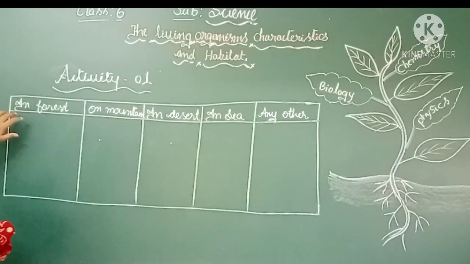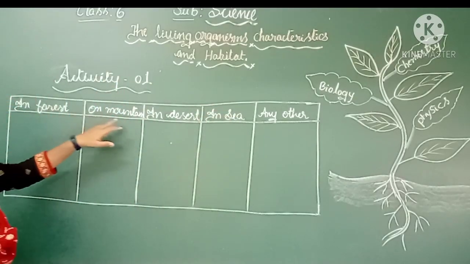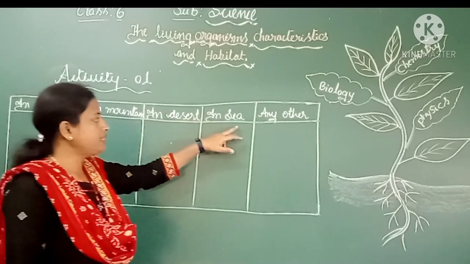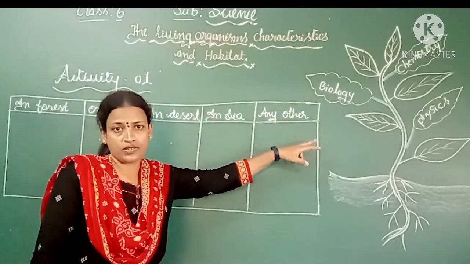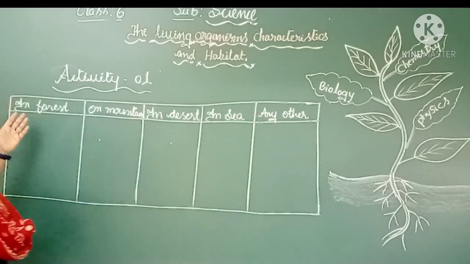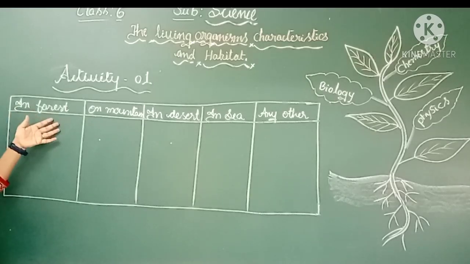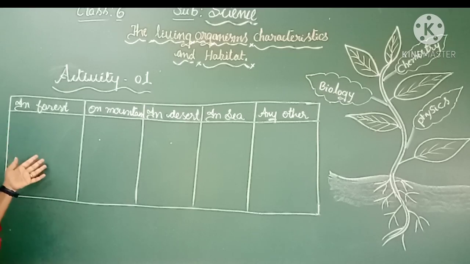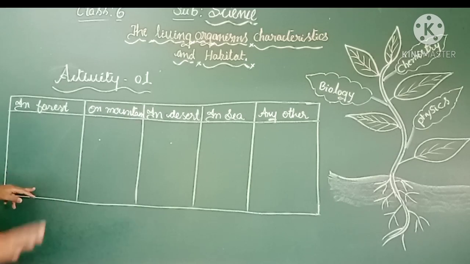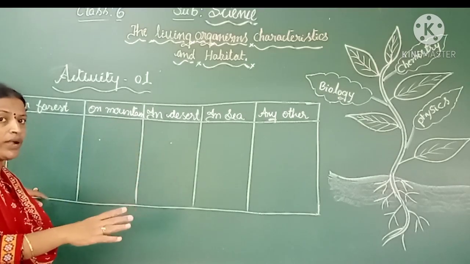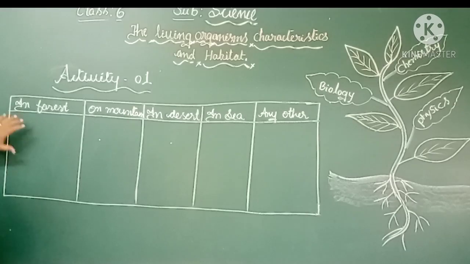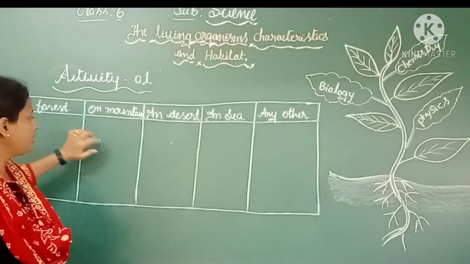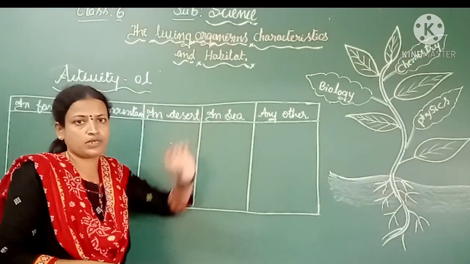Under those 5 columns, the first column is forest, then mountain, desert, sea and any other areas. So you have to list out in the forest area which animals you could have seen, which plants, which type of soil, and which type of leaves you could have seen. Type of leaf means dry leaves or wet leaves. Like this you must list out in these columns.